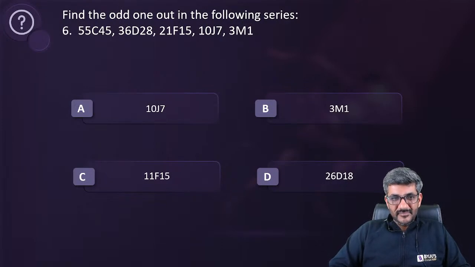Okay. Yashasvi has got B, which is 3M1. Shilpa has got A, that is 10J7. Riya says A. Okay.